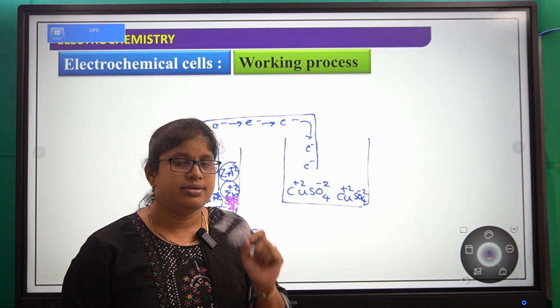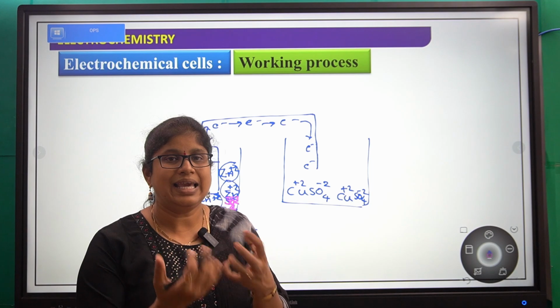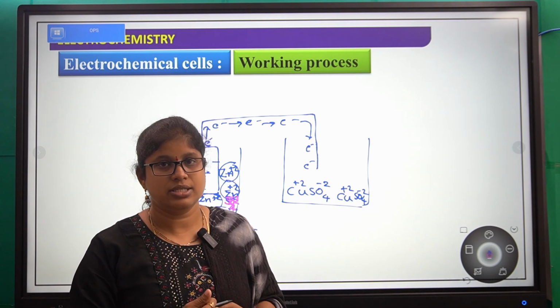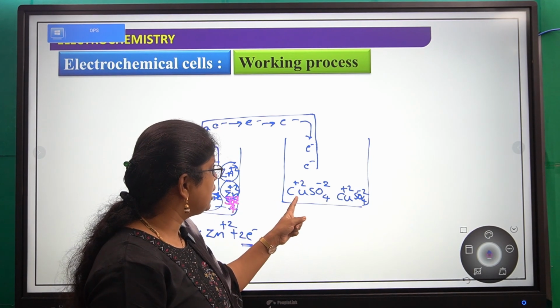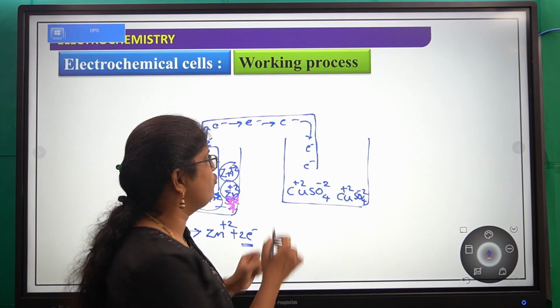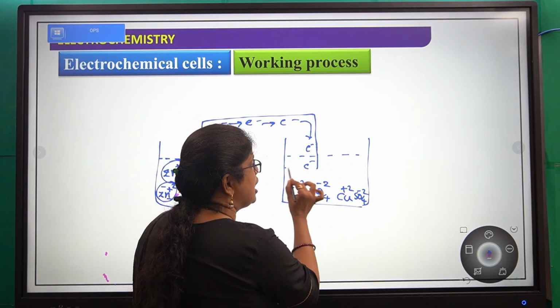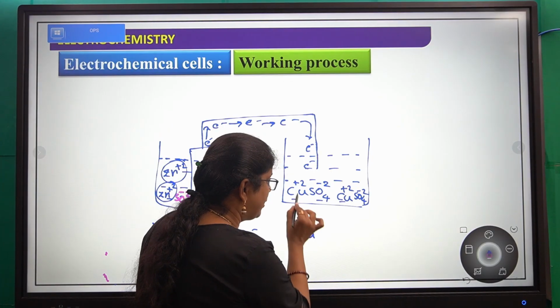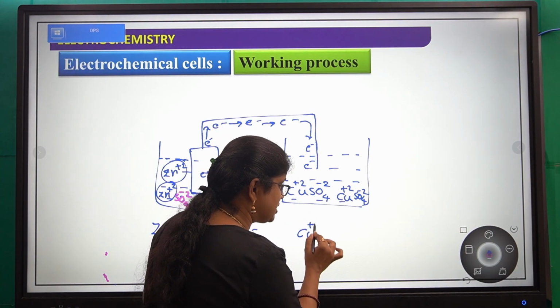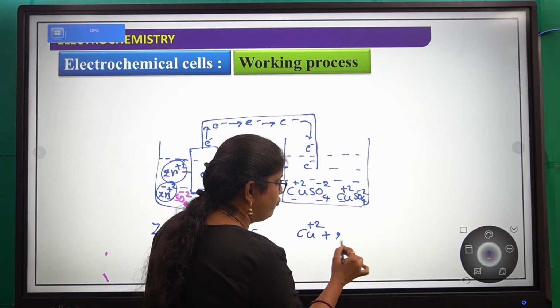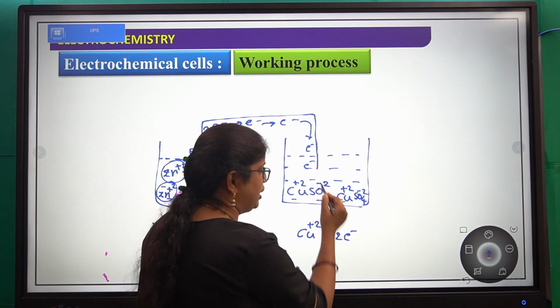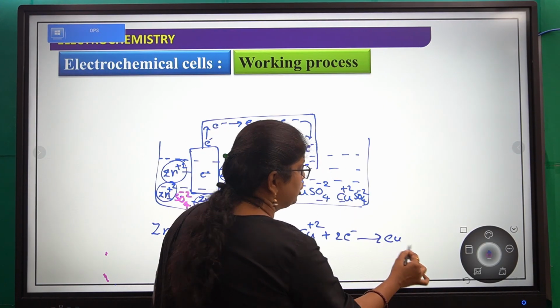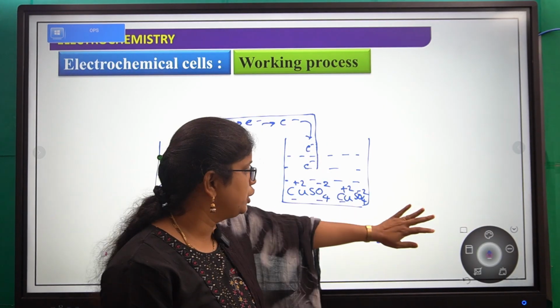In general, Cu plus 2 readily accepts electrons to gain stability. So the copper plus 2 ions present in the electrolyte will gain 2 electrons and convert into copper.